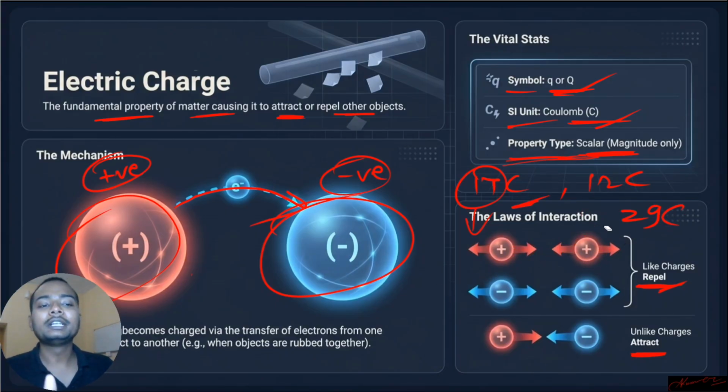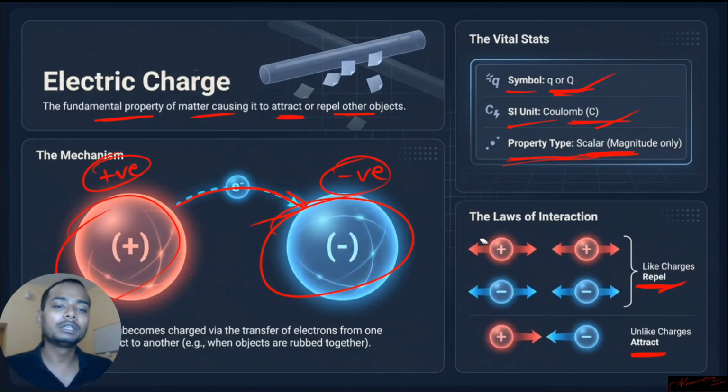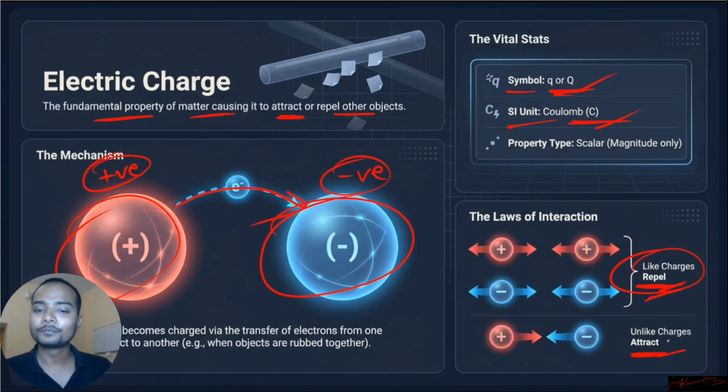Whenever any quantity comes with a direction, then it is called a vector quantity. Well, that's not relevant here. You will learn about that in the higher classes. Clear? And like charges, as I said, repel each other. Unlike charges attract each other. Is that clear?